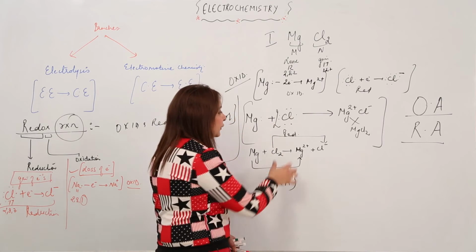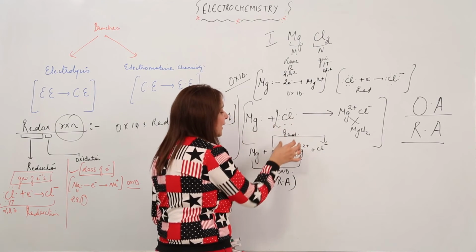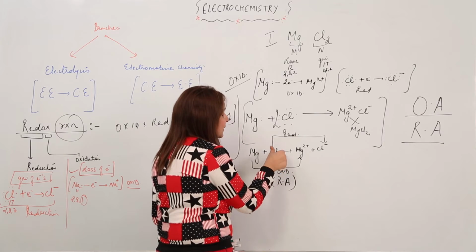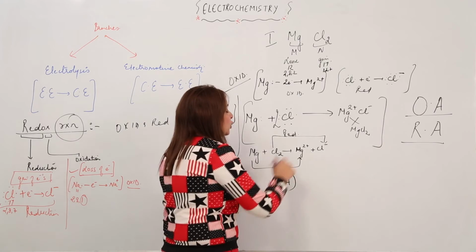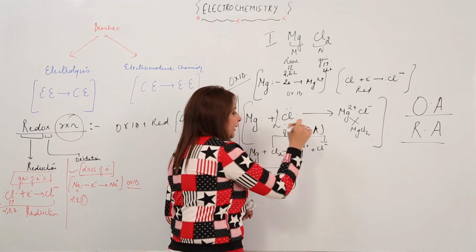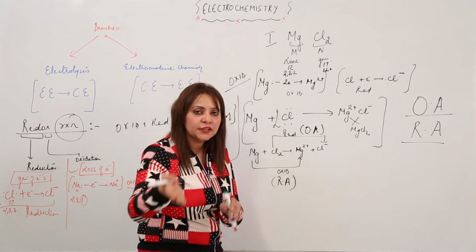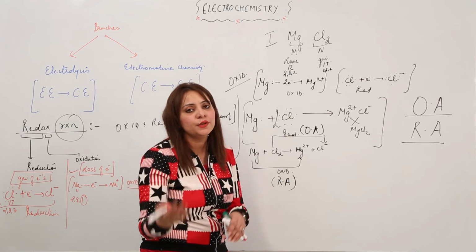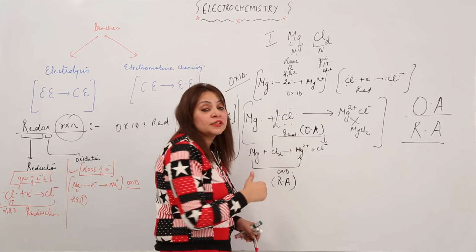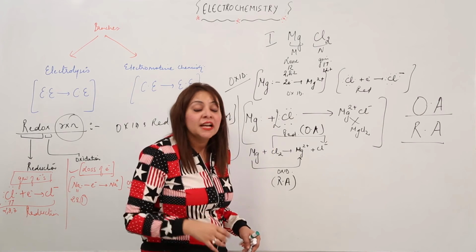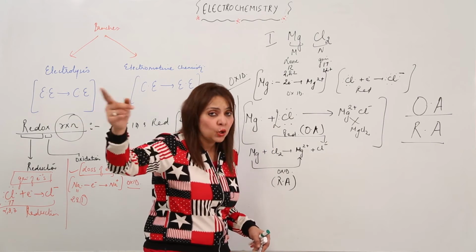In a similar manner, reduction is the gain of electron. That means the Cl is gaining an electron and turning into Cl negative, so it is called an oxidizing agent. See, the reduction one is the oxidizing agent, the oxidation one is the reducing agent. How is it an oxidizing agent? It is getting reduced, that means it is accepting an electron, but it is making the other substance oxidized.